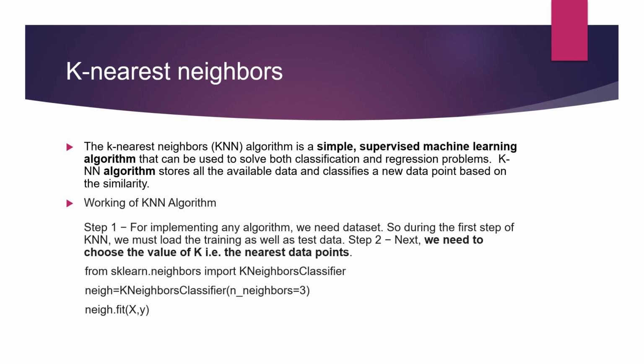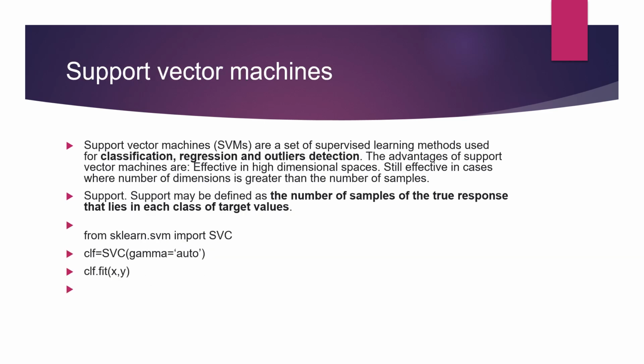So like I randomly gave 3, you can give any number from 0 to 1, 2, 3, any number you can give. And then the obvious step, you need to split our dataset into training and testing. So that I have done. Then we will move towards support vector machine, generally known as SVM, and these are also used for both classification and regression.